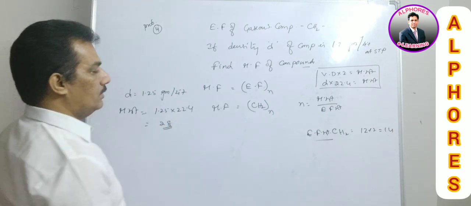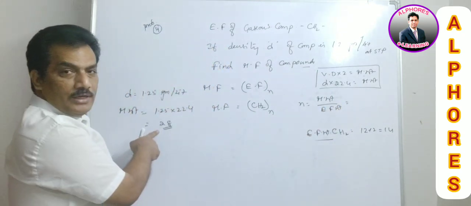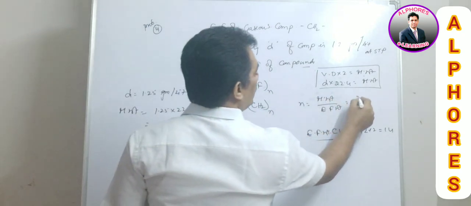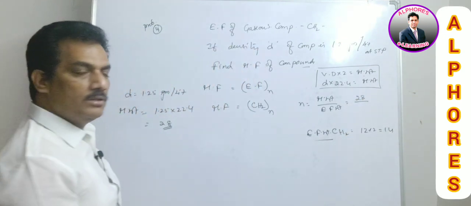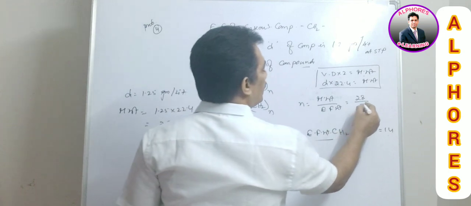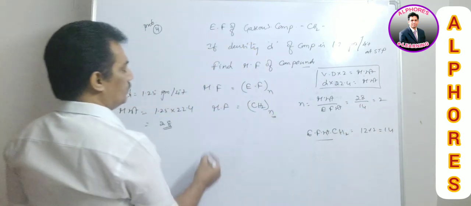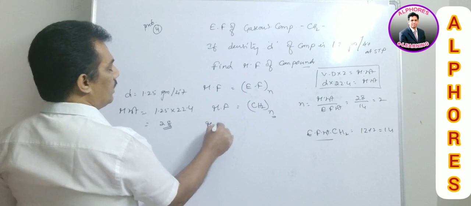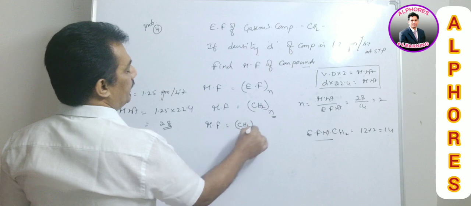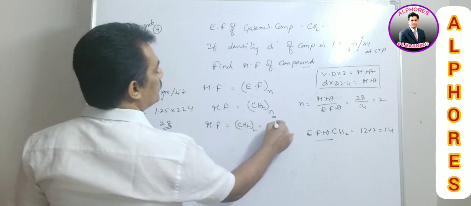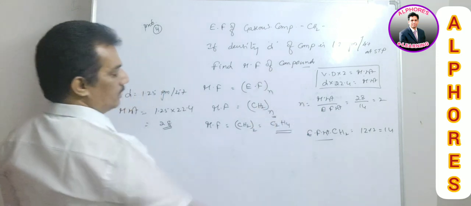Clear? And now the n value, molecular weight by empirical formula weight. The molecular weight we measured as 28. It is 28 by, what is the empirical formula weight? 14. That is 2. So the n value is 2. Thereby the molecular formula is equal to CH2 taken 2 times, that is C2H4 is the molecular formula.